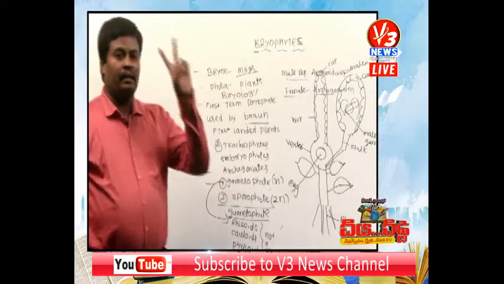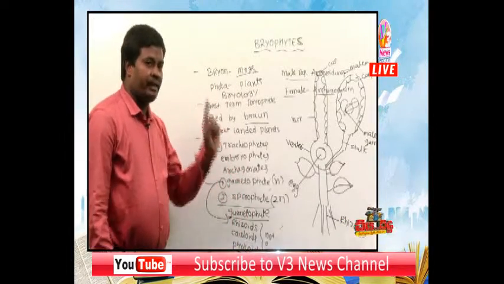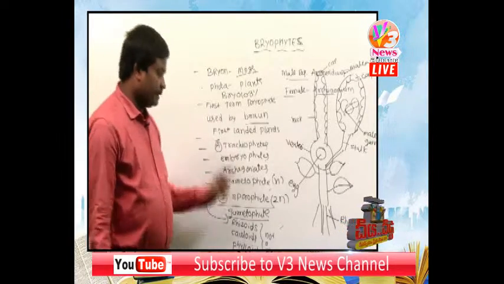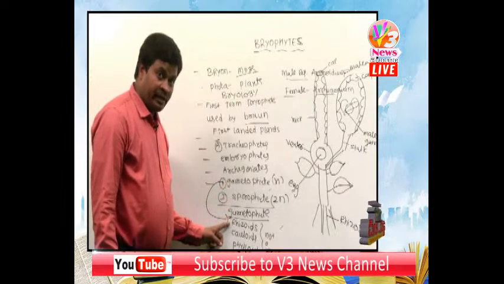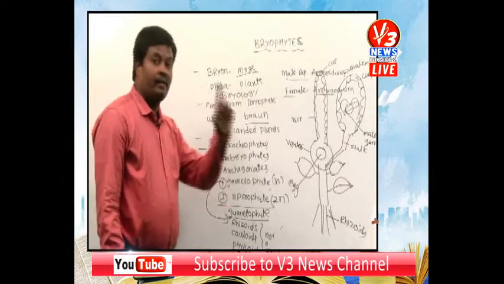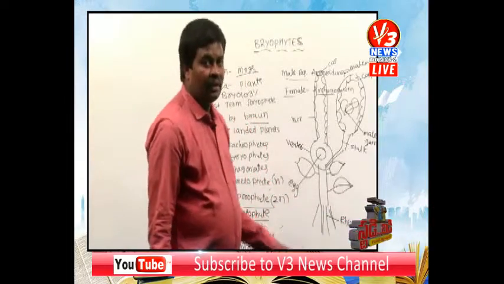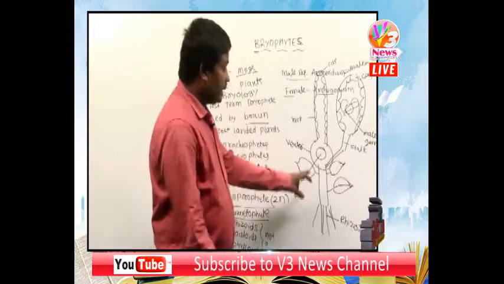Once again, see children. In bryophyta there are two stages present; the gametophyte is the dominant stage, and the sporophyte is the following stage. The dominant gametophyte is differentiated into rhizoid, caulloid and phylloid. Rhizoid means root-like structures which help in fixation into the soil.